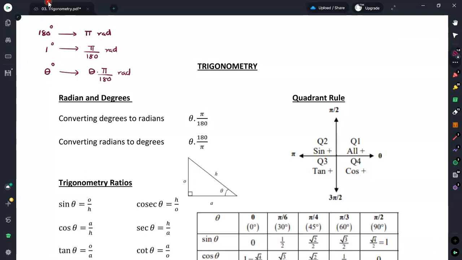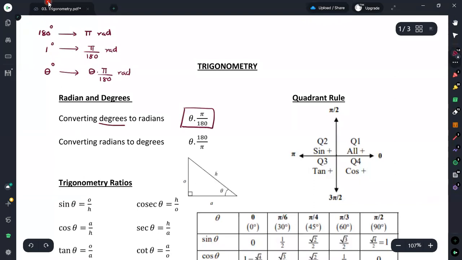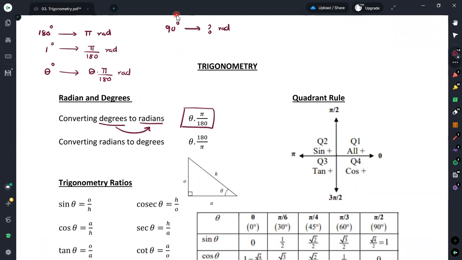Therefore, if you need to convert degree measures into radians, you can use this equation. This is used for converting degrees into radians: degrees to radians equals theta times π over 180 radians. As an example, suppose you have 90 degrees and you need to find the equivalent radian value.